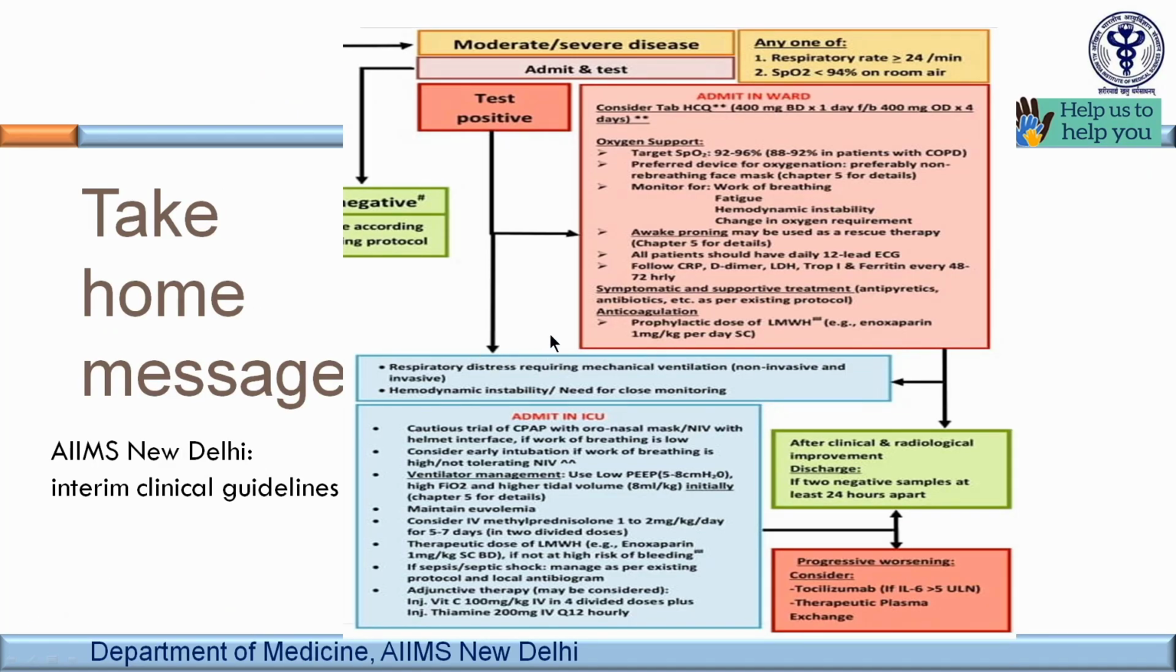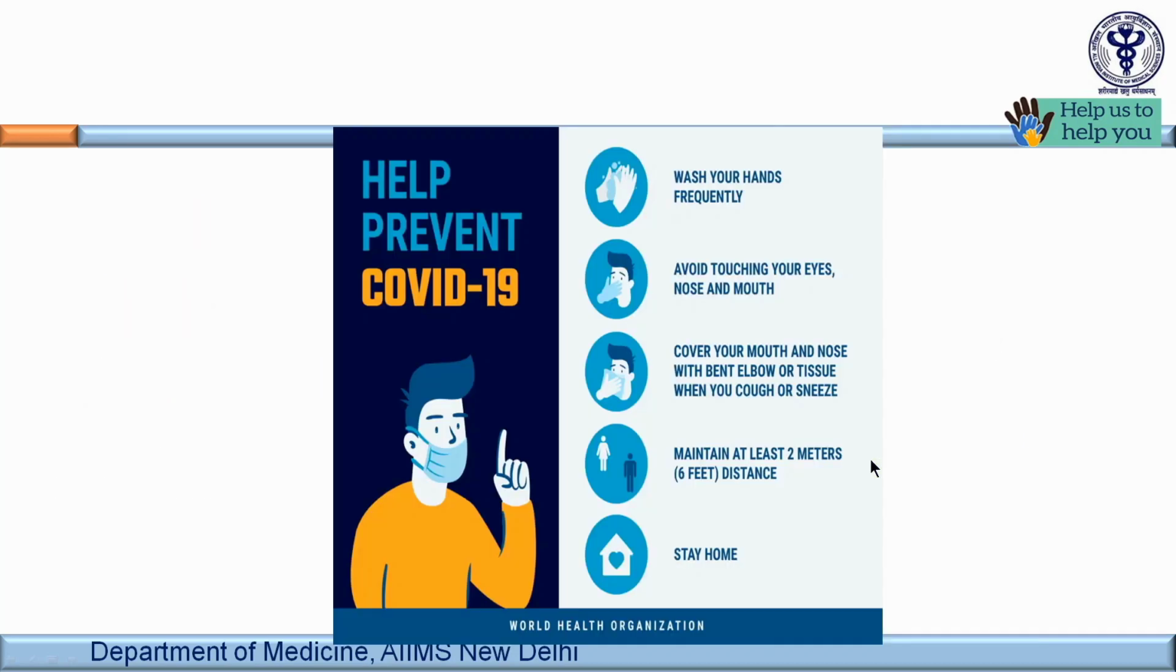This is a summary of what we studied till now. This flowchart shows how to manage a patient admitted in ward and in the ICU. What do we do if the patient is progressively worsening? And on the other hand, if there is clinical response, when do we discharge the patient?